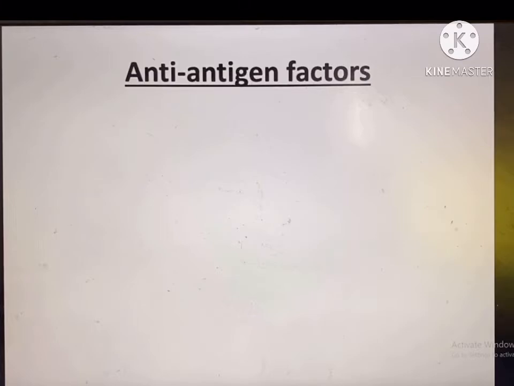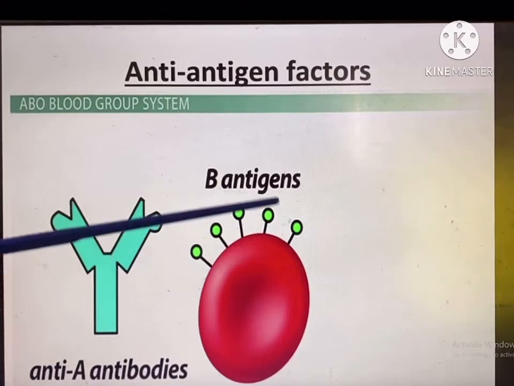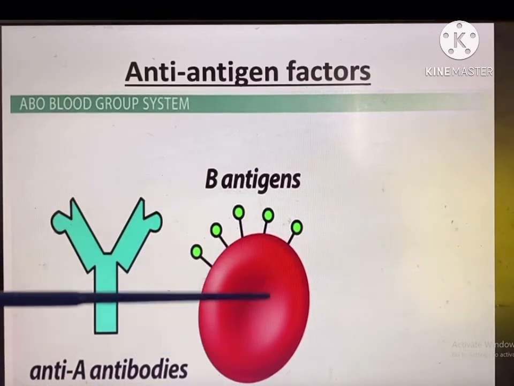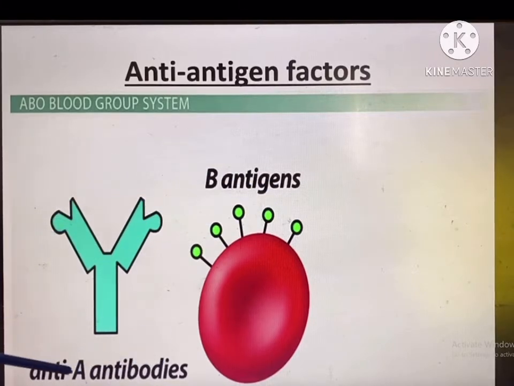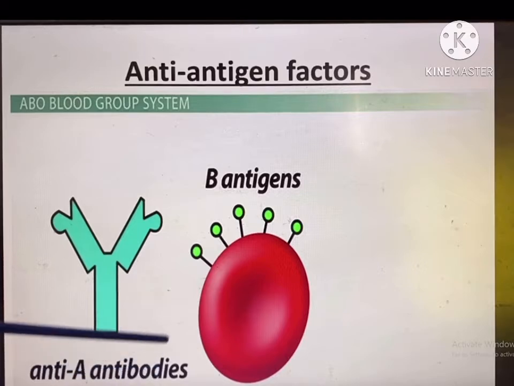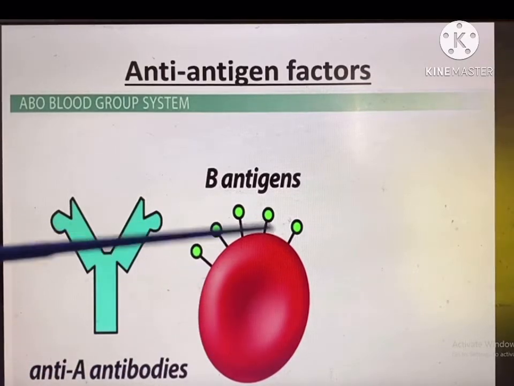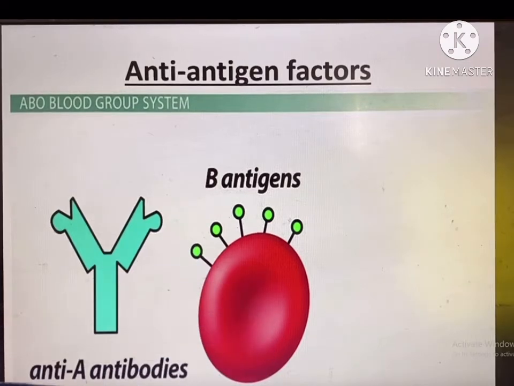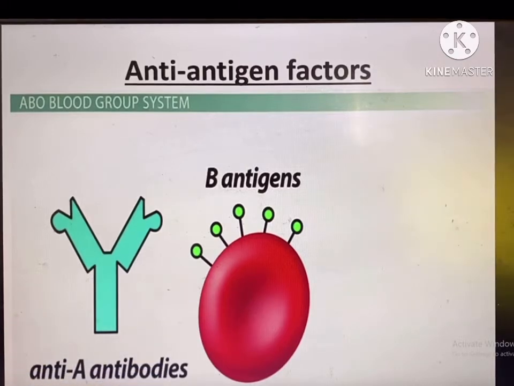What are anti-antigen factors? Here is the diagram of B antigens on the wall of the RBC. Anti-A antibodies may be found when these sorts of antigens are found. This is the basic rule of any blood: the same antigen and same antibody cannot be found in the same blood group.